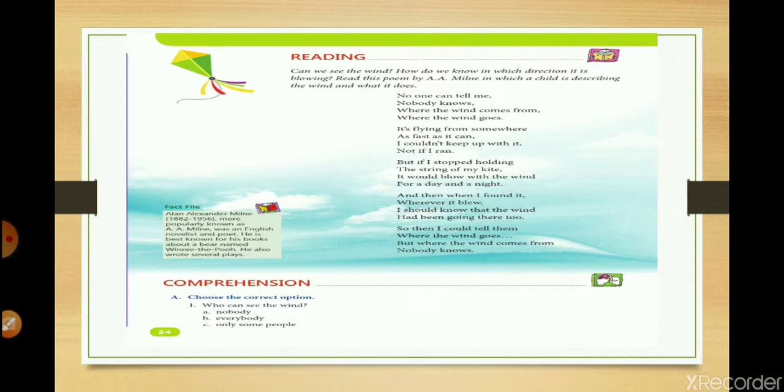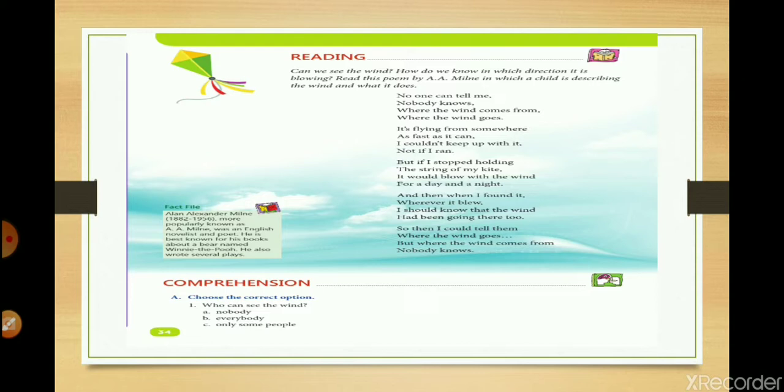Let's move to the third paragraph. But if I stopped holding the string of my kite, he says, but if I just let go of the string of my kite, string is the dhaga with which you tie the kite. So he says, if I am going to let go of that string, it would blow with the wind. The string and the kite will start going with the wind, in the direction of the wind, for a day and a night. Maybe it will go for a day. It will continue from morning till evening and then at night also.